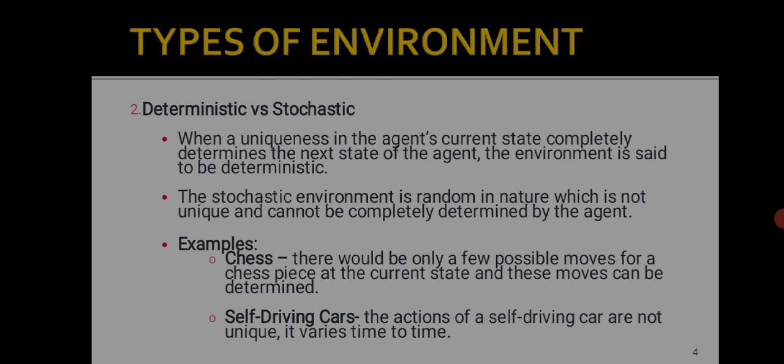Second is deterministic versus stochastic. When the uniqueness in the agent's current state completely determines the next state of the agent, the environment is said to be deterministic. The stochastic environment is random in nature, which is not unique and cannot be completely determined by the agent. Example, self-driving cars. The actions of self-driving cars are not unique. It varies from time to time.